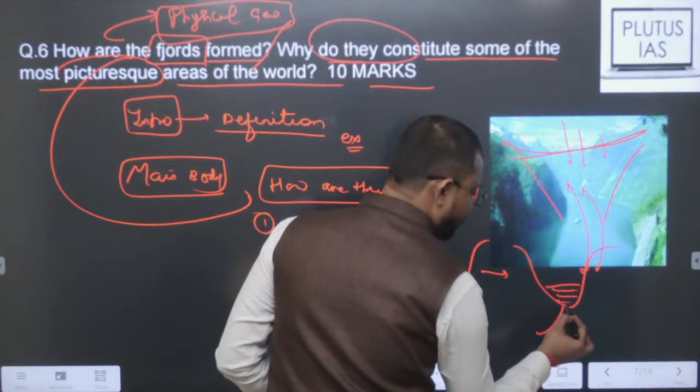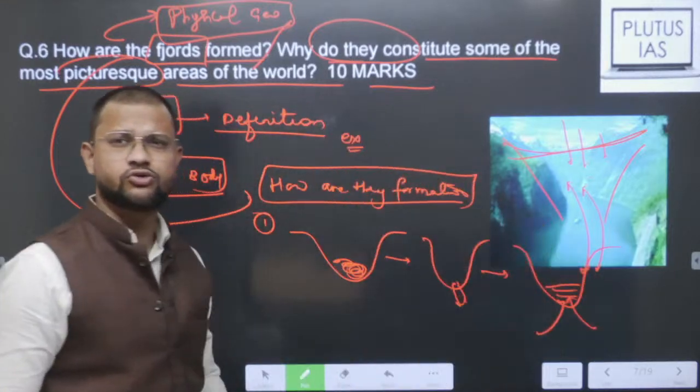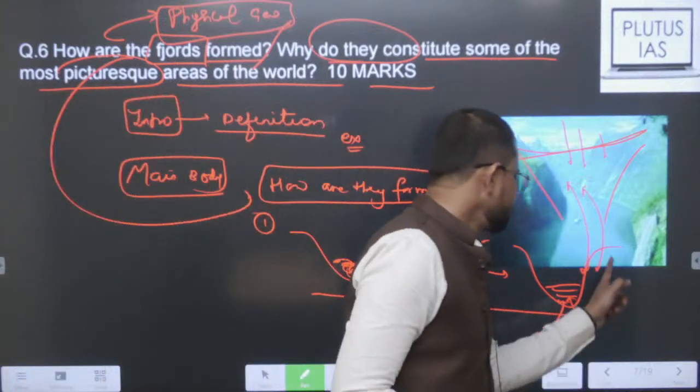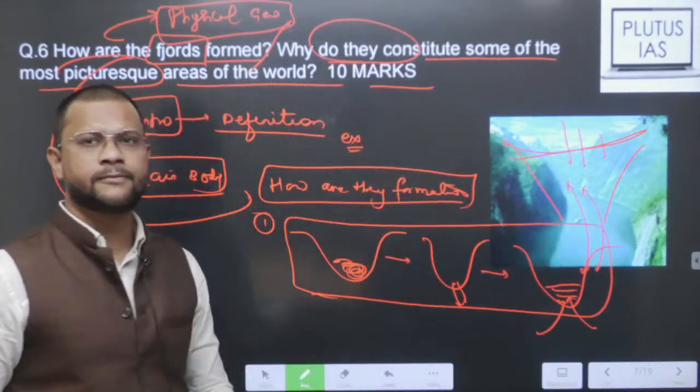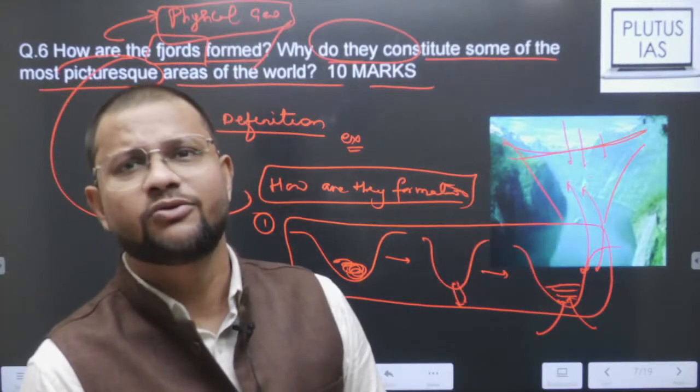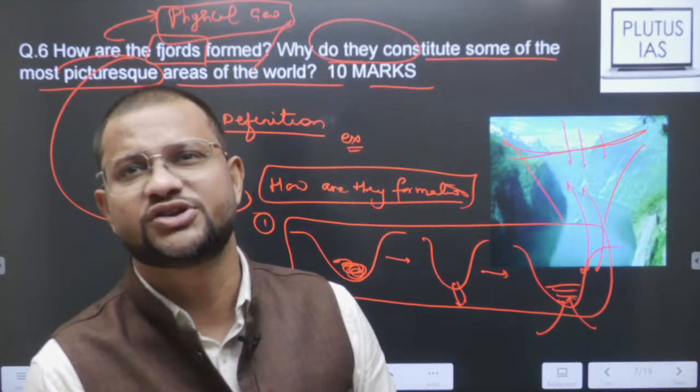And in the end you will find that salt water, sea water, intrudes into the region. You will find that is how this transition happens. This is the way fjords are formed, and how they constitute some of the most picturesque areas.